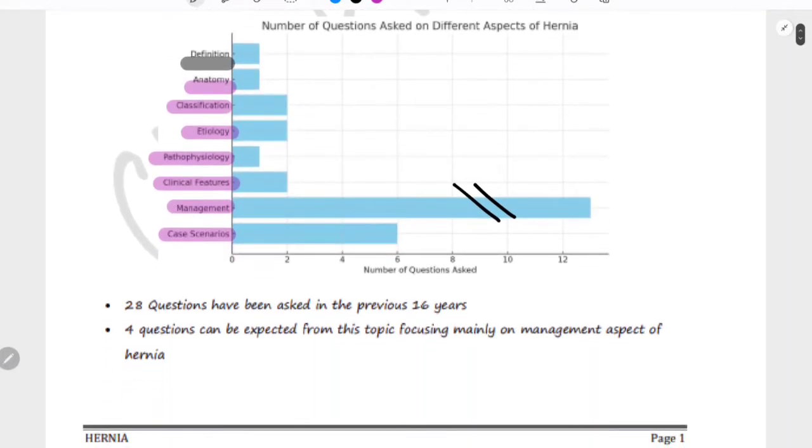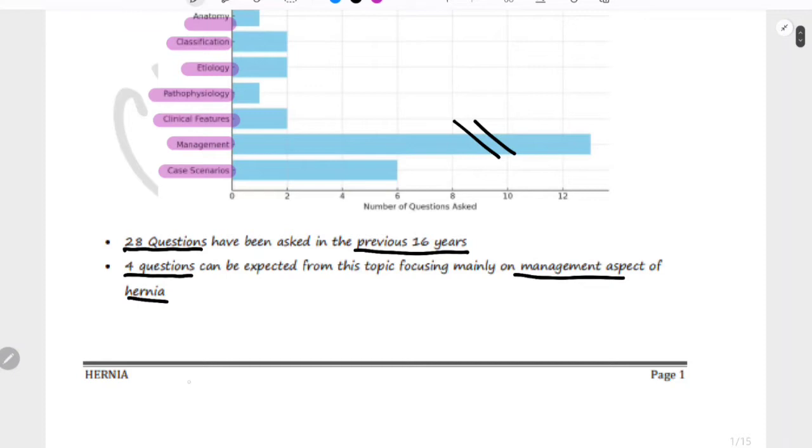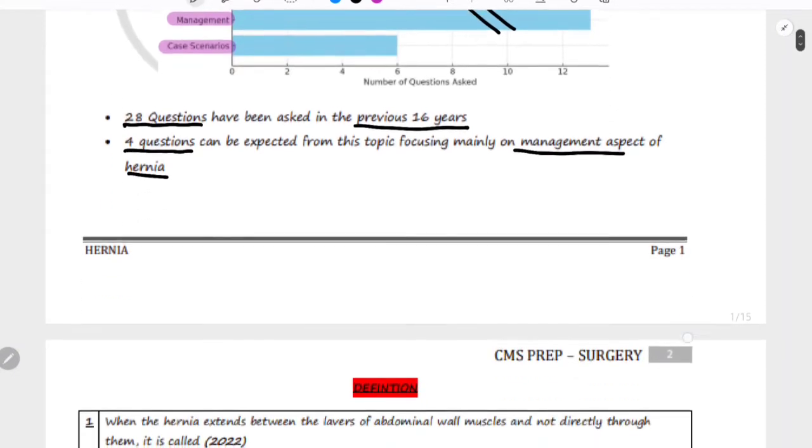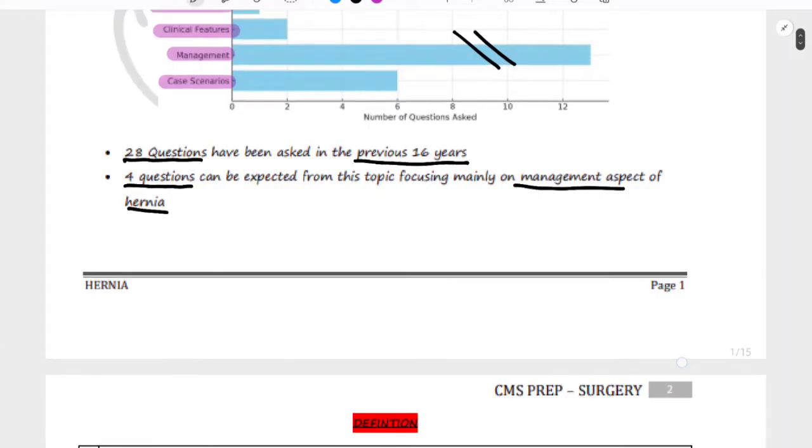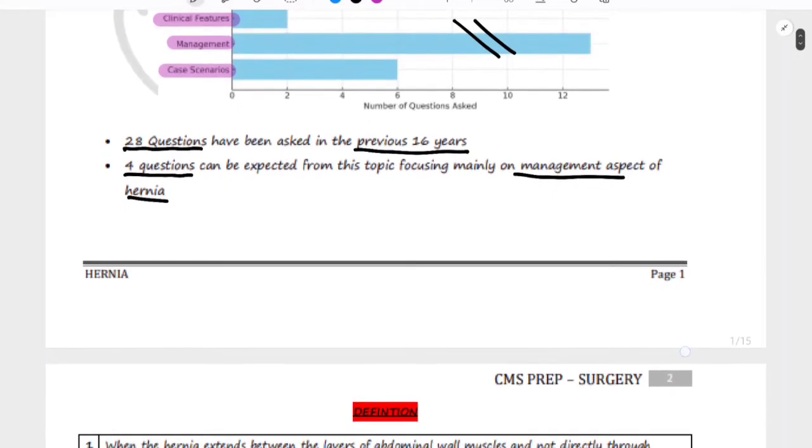Now coming to the summary, if you are preparing for UPSC CMS, 28 questions have been asked in the previous 16 years. 4 questions can be expected from this topic, focusing mainly on the management aspect of hernia. So kindly prepare the surgery part very well, because many questions are being asked from this topic. Now let us move onward and discuss all the questions related to hernia.